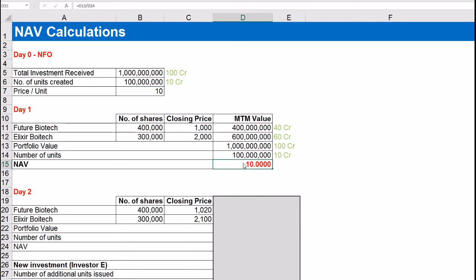It stayed the same because share prices of both the companies remained same as the price at which we had invested. Hence, there is neither profit nor loss incurred by the fund on day 1. This value of units is called the fund's net asset value or NAV. We can say the NAV is Rs 10 at the end of day 1.